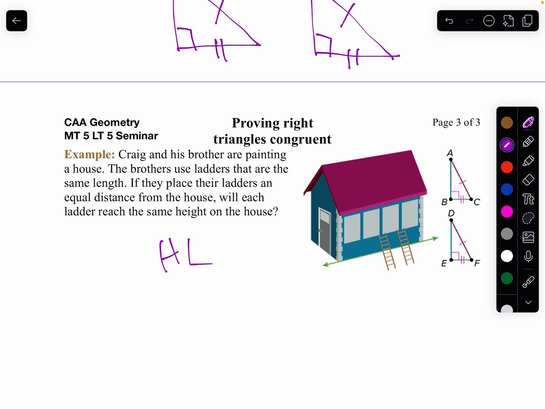Okay, now you should have enough to work on your assignment.